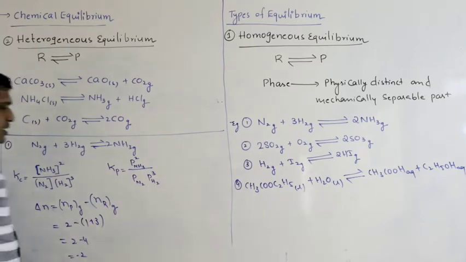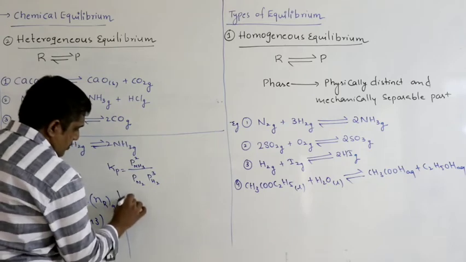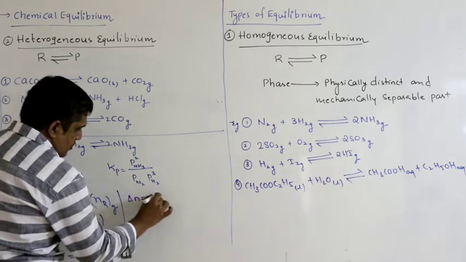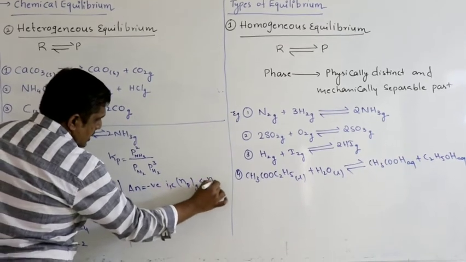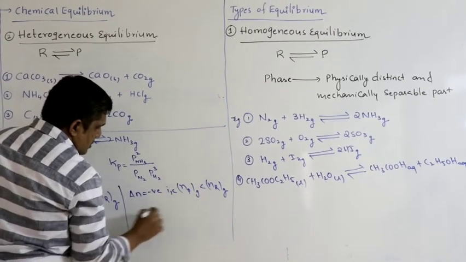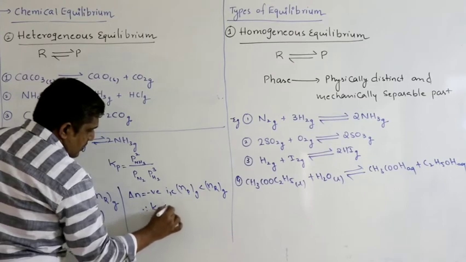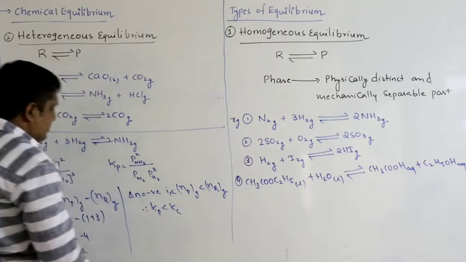So delta N is negative, that is, n of product gas is less than n of reactant gas. Therefore, the Kp value will be less than Kc.